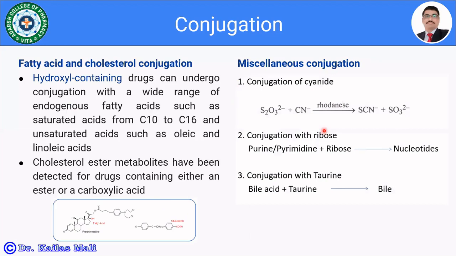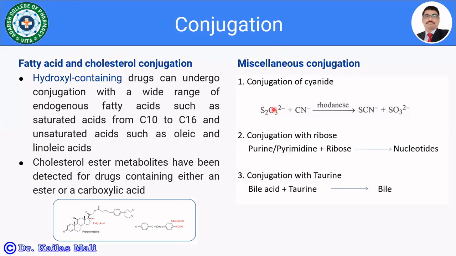Let us see the miscellaneous conjugation reactions which are responsible for phase 2 biotransformation. The very first one is fatty acid and cholesterol conjugation. There may be chances of conjugation of the drug molecule with fatty acids as well as cholesterol. Hydroxyl-containing drugs can undergo conjugation with a wide range of endogenous fatty acids such as saturated acids from C10 to C16 and unsaturated acids such as oleic and linoleic acid. Cholesterol ester metabolites have been detected in drugs containing either an ester or a carboxylic acid.